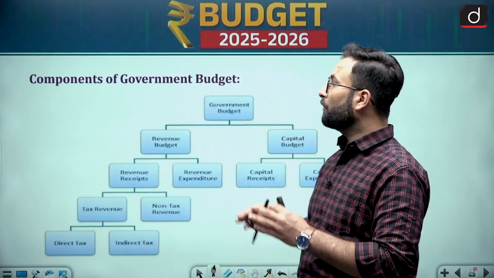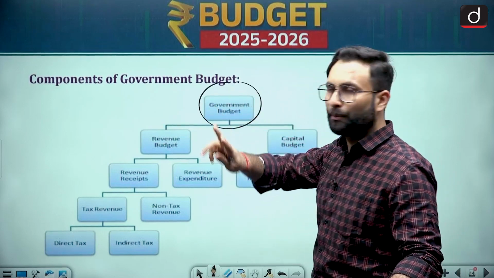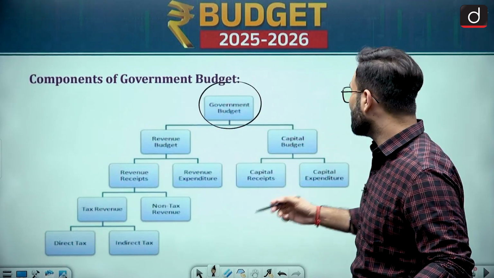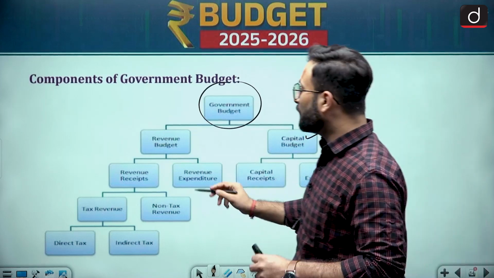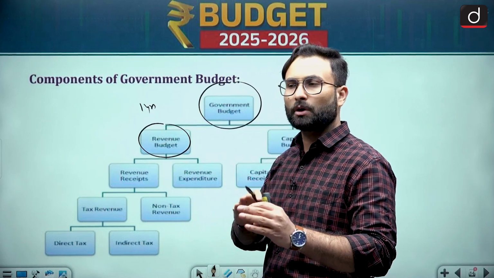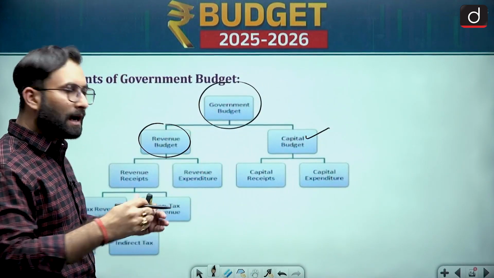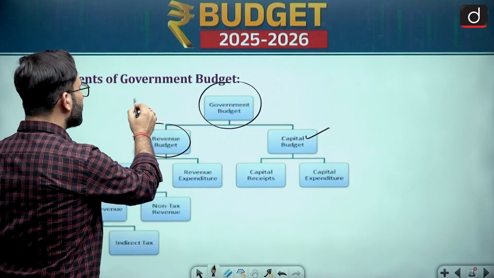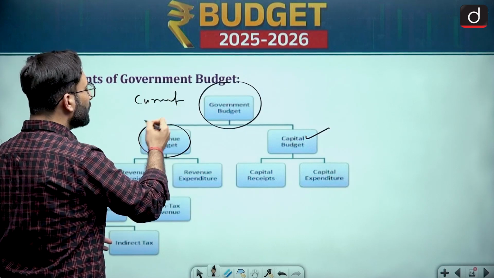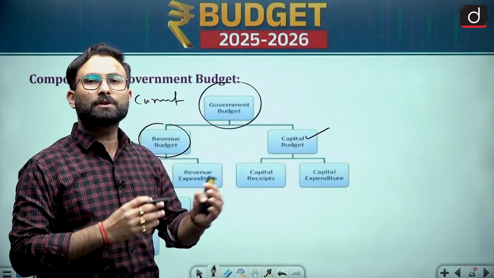Now coming to the next one, what are the components of the government budget? So here you can see government budget has two components. One is your revenue budget and second is your capital budget. Now when you are talking about the revenue budget, that means the expenditure and the revenues which are happening in that particular current year, or in the lesser time. Now when you are talking about the capital budget, that is for the long term things.